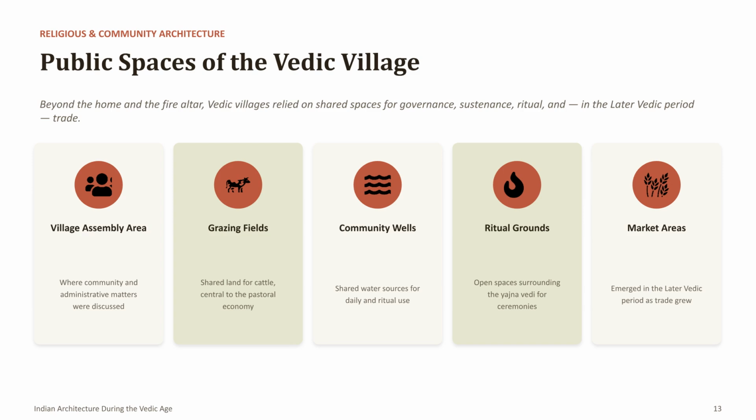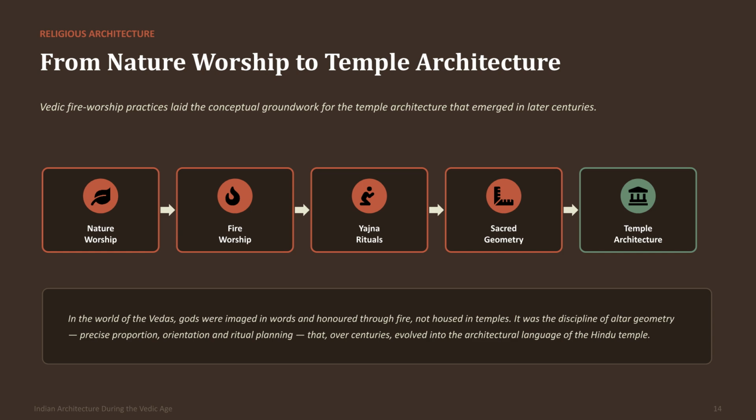Modern urban planning also emphasizes the importance of public spaces, showing that community-centered planning has ancient roots in Indian civilization. The Vedic people worshipped natural forces such as fire, wind, rain, and the sun rather than permanent idols. Religious rituals focused on fire altars and sacred geometry. Over many centuries, these ideas gradually evolved into temple architecture.